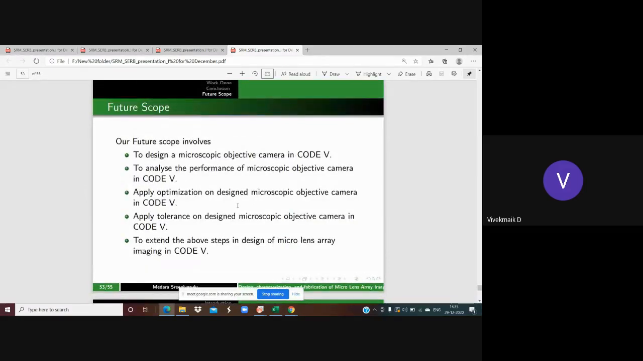Yes. So for the students working with me, if you take a look at these 5 broad areas, the first one is to design a microscopic objective camera in Code V. This can apply to any imaging device. You can design a microscope, a telescope, a cinematic camera, satellite cameras, long distance cameras. Whatever imaging systems you want to build, Code V is your go-to tool.